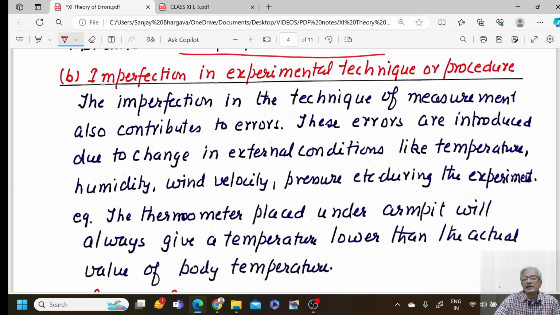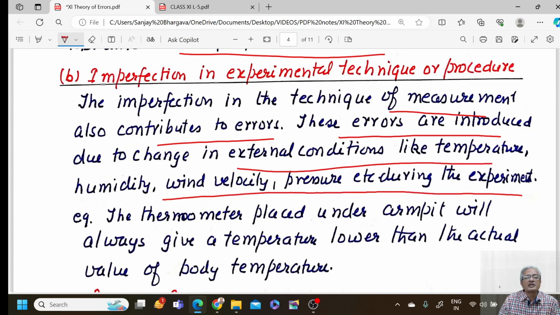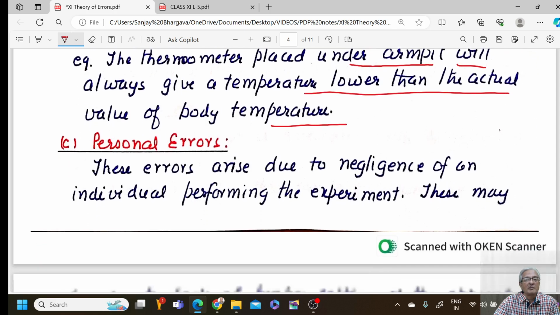Imperfection in the experimental technique or procedure. Imperfection in the technique of measurement also contributes to errors. These errors are introduced due to changes in external conditions like temperature, humidity, wind velocity, pressure, etc. during the experiment. Suppose I have a thermometer. For small kids, the temperature is measured by putting the thermometer under the armpit. But this will always give a temperature which is lower than the actual value of body temperature. So we have an error introduced by the process of measurement.